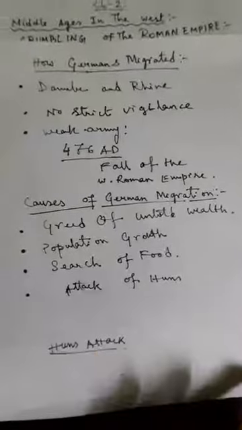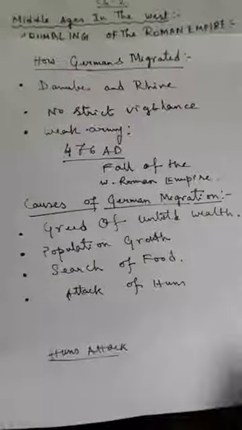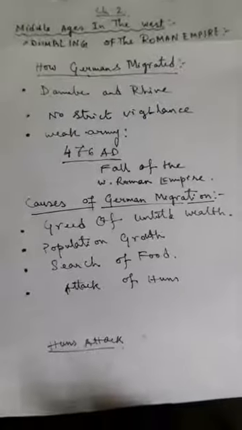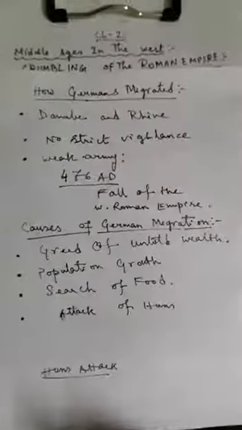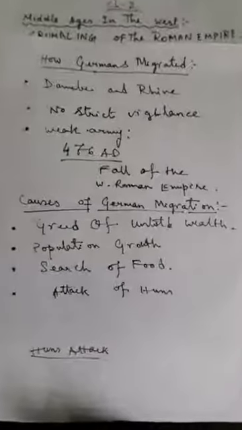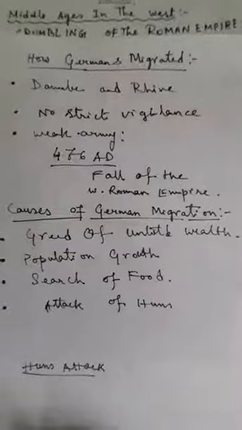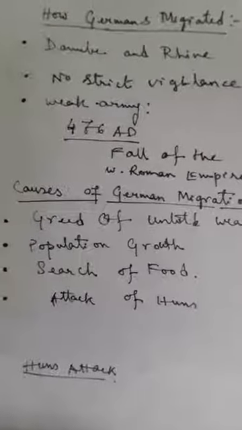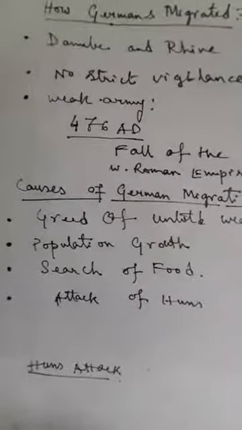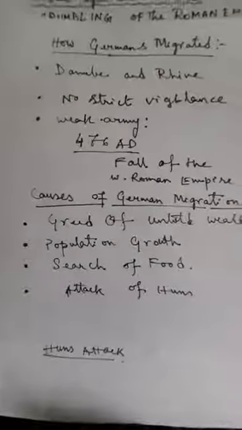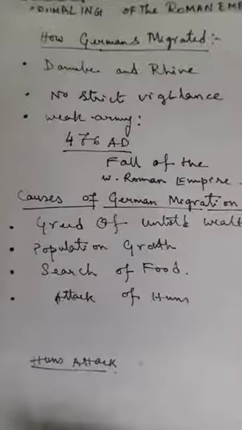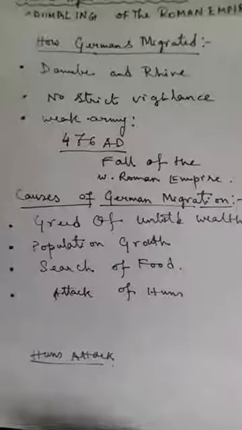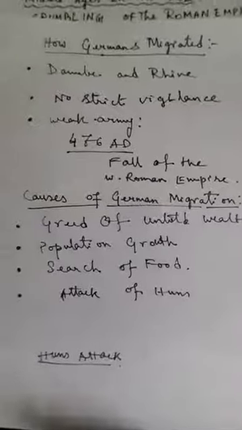The Hun attack actually forced the Germans to migrate towards Rome, and as they entered the Roman Empire, they started settling there, but they destroyed the culture, custom and tradition of the Roman Empire, so the Roman Empire fell. But this attack of the Huns is one of the major factors for the influx of the Germanic tribes into the Roman Empire.